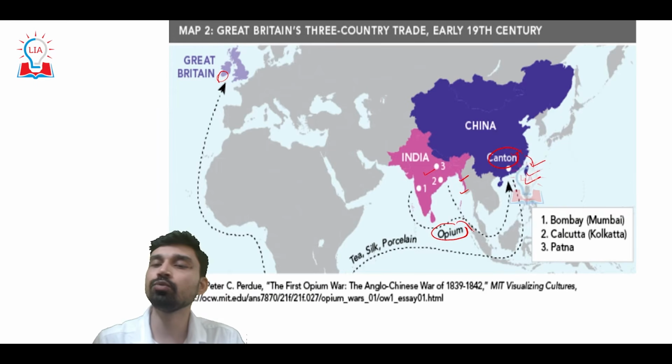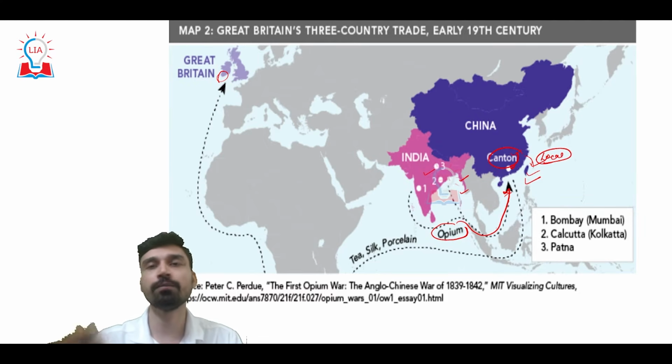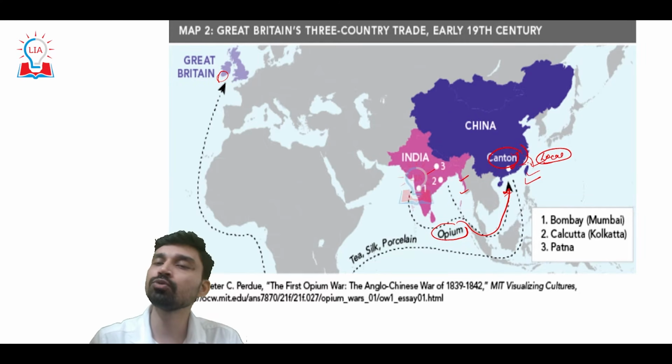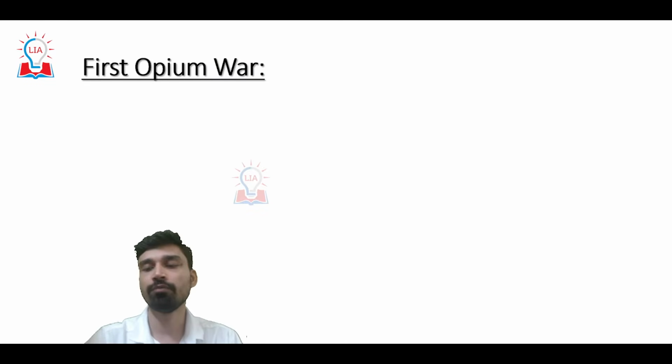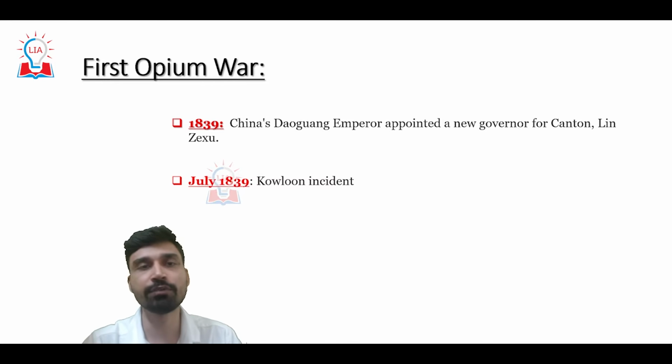Now they started to sell opium in China, and the local silver which they got from Chinese consumers, they then supplied the same silver to the Qing emperors. So Great Britain got involved in a three-country trade, and thus was able to solve the issue of trade deficit with China.